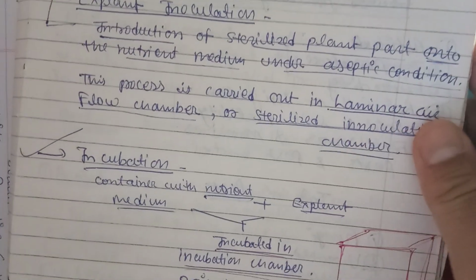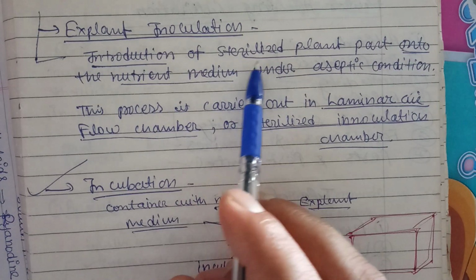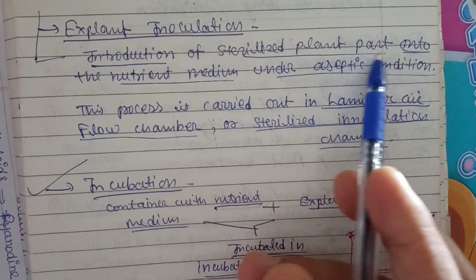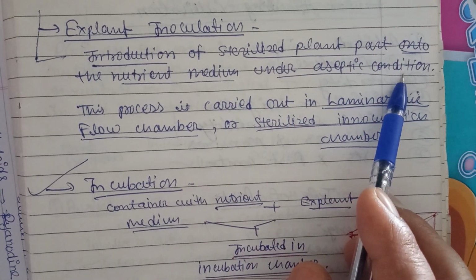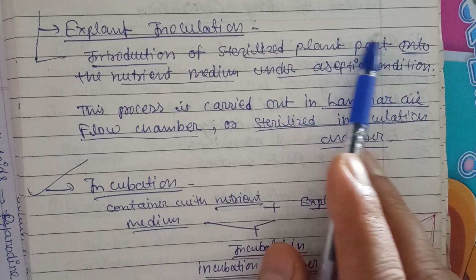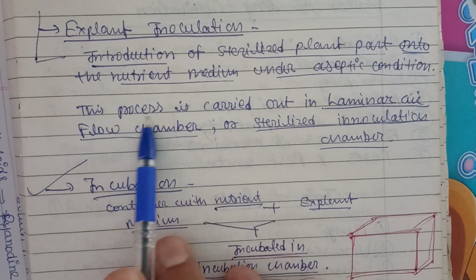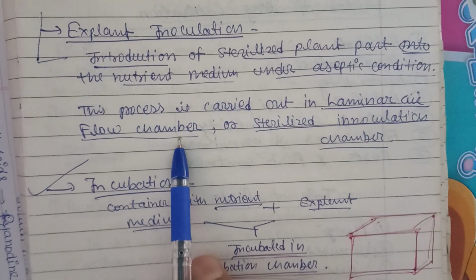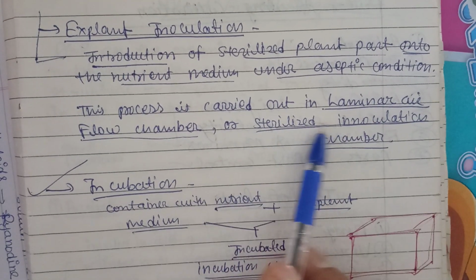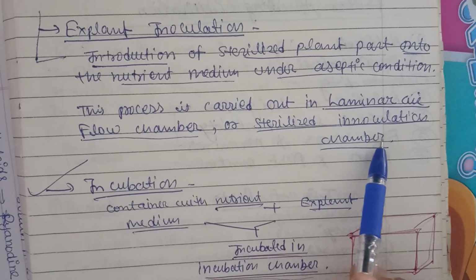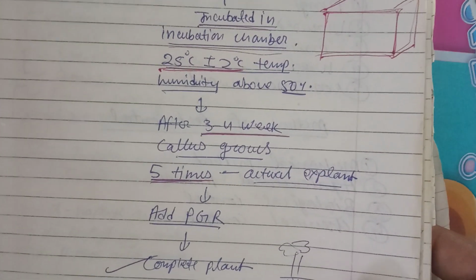Explant inoculation is the introduction of a sterilized plant part into the nutrient medium under aseptic conditions, okay? The sterilized plant part, which we have just surface sterilized, we have to put into the nutrient medium under aseptic conditions. This process is carried out in a laminar airflow chamber, not on any bench or somewhere else. Laminar airflow is already an aseptic area, or a sterilized inoculation chamber; it depends on whatever facility is available with you. Now inoculation, it is very important to understand.